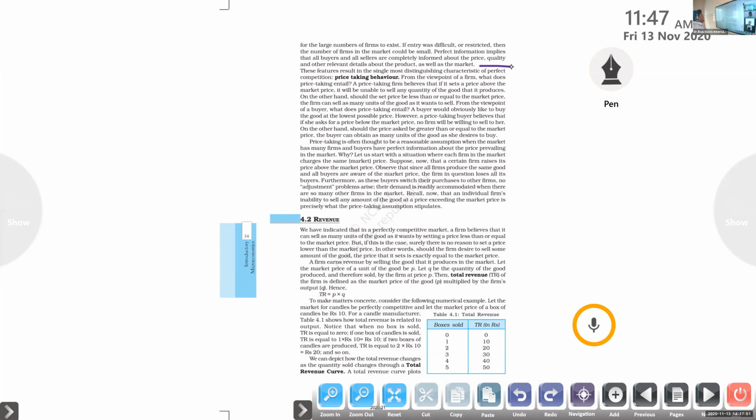From the viewpoint of a firm, what does price taking entail? From the side of a seller, it will be unable to sell any quantity of the good that it produces if it sets a price above the market price. On the other hand, the seller can sell at a price equal to or less than the market price. If it is more than that, nobody will purchase the product from them. Is that idea clear or not?